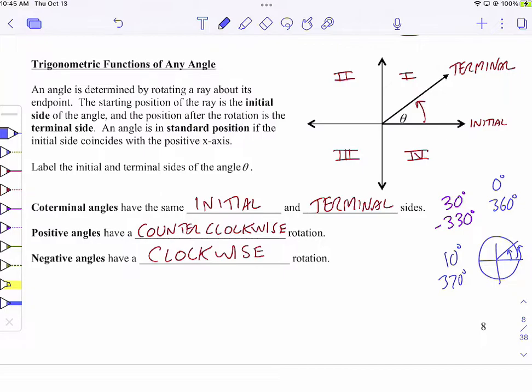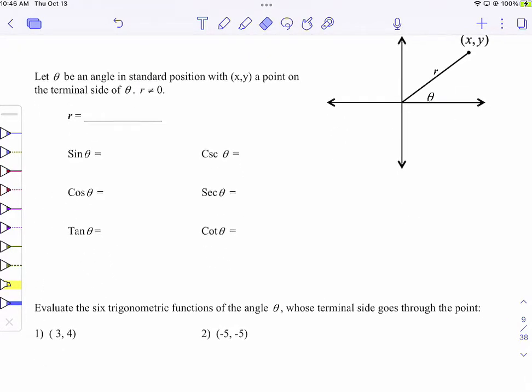Plus or minus 360. Would you say, what if you did 2 360s? Would that be okay? Yeah, you could do it. If I added 720. So it's not just adding or subtracting 360 that gives you coterminal angles. It's adding and subtracting multiples of 360 that give you coterminal angles. And that's all in degrees. We'll talk about radians some other time. But yeah, it's adding and subtracting 360s. And we'll actually write that down later in the notes. So that's what it means to be coterminal. Okay, so we're not done yet.